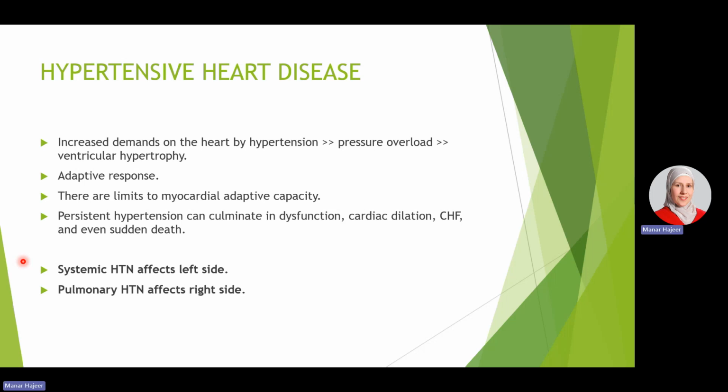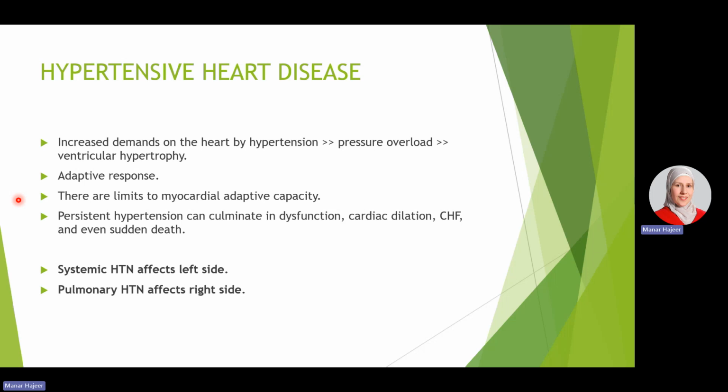The second topic is hypertensive heart disease. From its name, it's a heart disease that develops as a result of hypertension because of the increased demands on the heart and the pressure overload leading to ventricular hypertrophy. If you remember from cell injury and adaptation, this is considered an adaptive response, but there are limits to this adaptive capacity because if it is persistent, it can culminate in dysfunction of the cardiac myocytes because of their increased demands for oxygen and the relative ischemia that can develop, complicated by cardiac dilatation and congestive heart failure, and even sudden cardiac death.